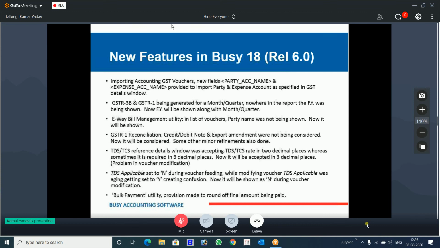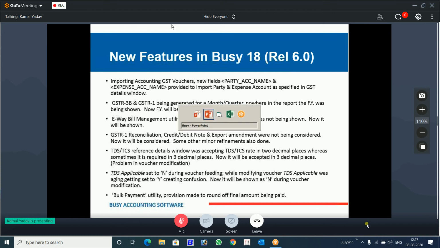Accounting voucher GST related: when you are importing, new fields, party account name and party expense account, have been provided in the GST window. And now 3B and GSTR1 generated for a month or quarter will always show the financial year on top.